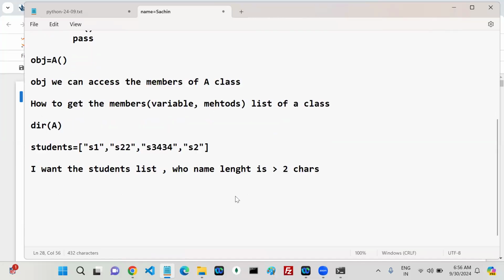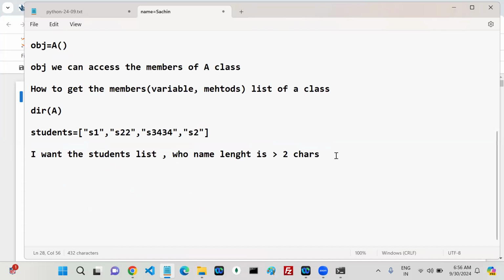Now tell me how many students you can get as an output. My output should be S22 and S3434. To get that output, can you fill this gap? Can you write the code snippet here?